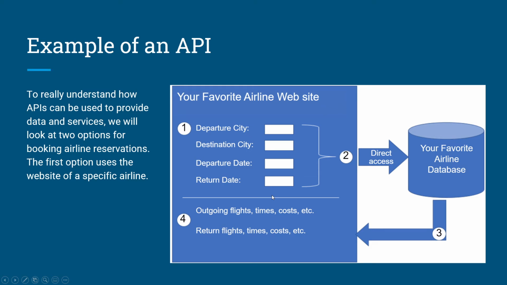Example of an API. To really understand how APIs can be used to provide data and services, we will look at two options for booking airline reservations. The first option uses the website of a specific airline. Using the airline's website, the user enters the information to make a reservation request. The website interacts directly with the airline's own database and provides the user with information matching their request.